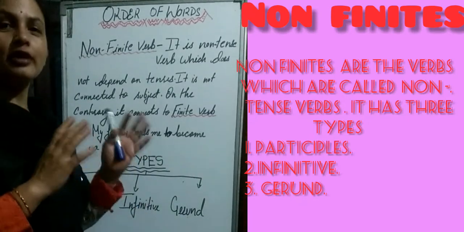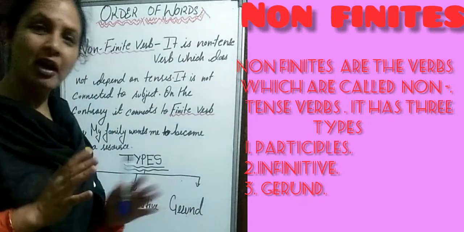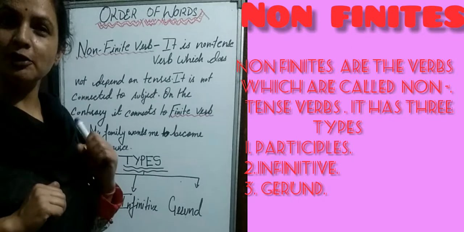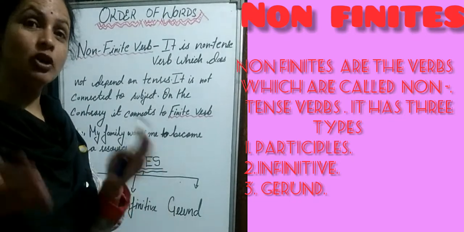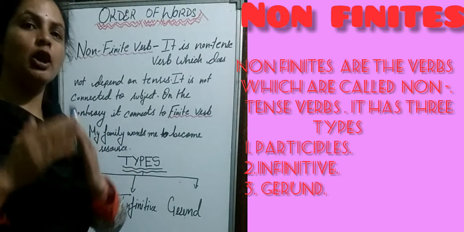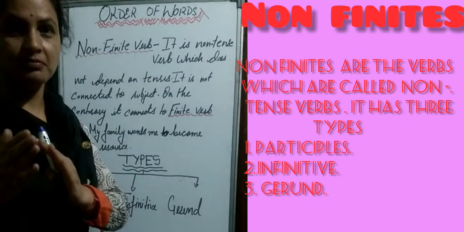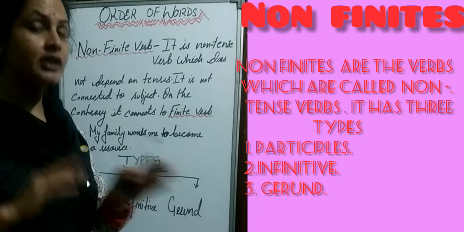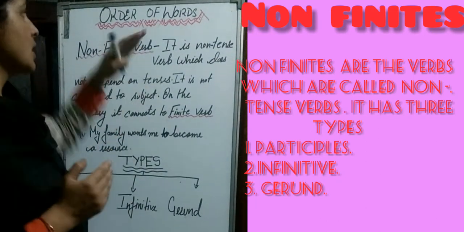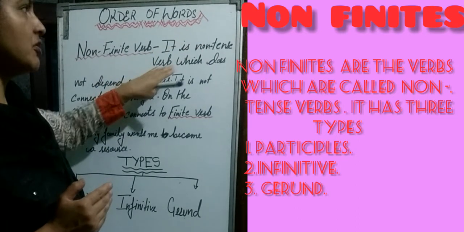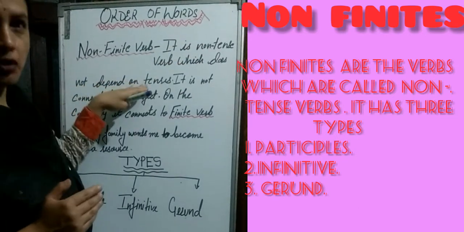Yes, children, so here we are going to discuss the other companion of finite verb, that is non-finite verb. What do we call non-finite verb? Non-finite verb we call non-tense verb, which does not change whether tense changes or not. It is a non-tense verb which does not depend on tenses.